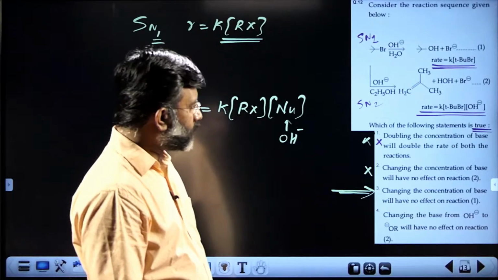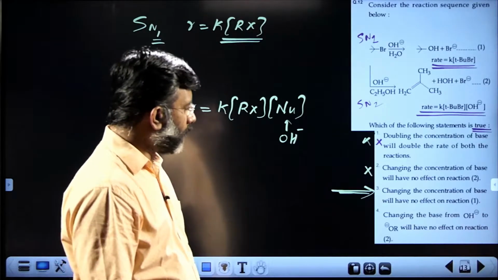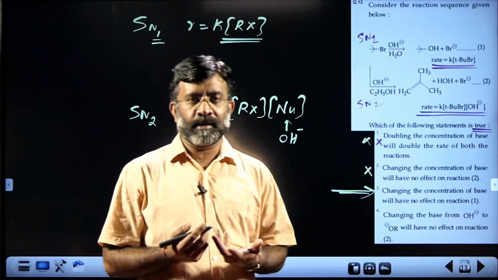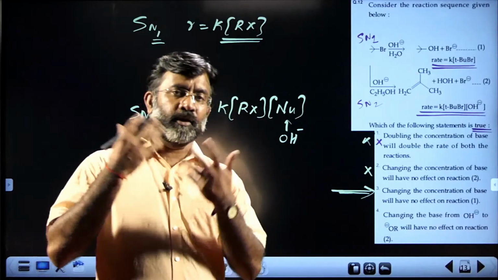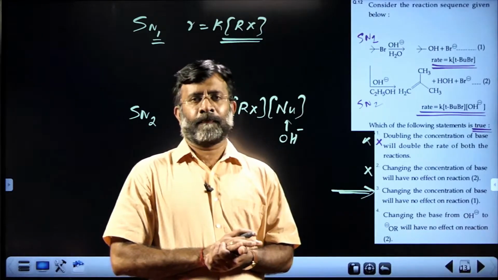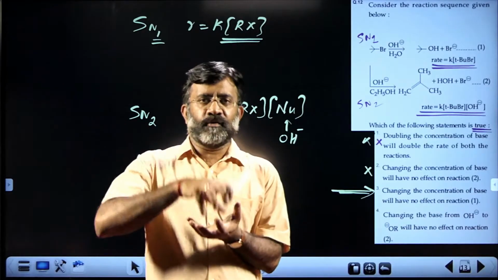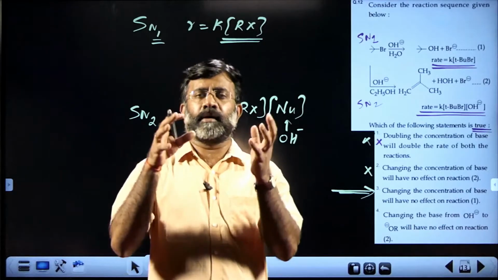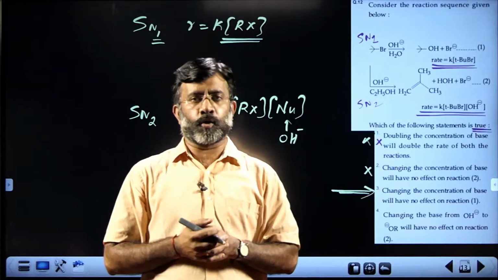Changing the base from OH minus to OR minus will have no effect on reaction 2. That's a wrong statement. When the base changes, when the nucleophile changes, definitely it is going to influence the reaction. A reaction is influenced by the nature of the nucleophile also.